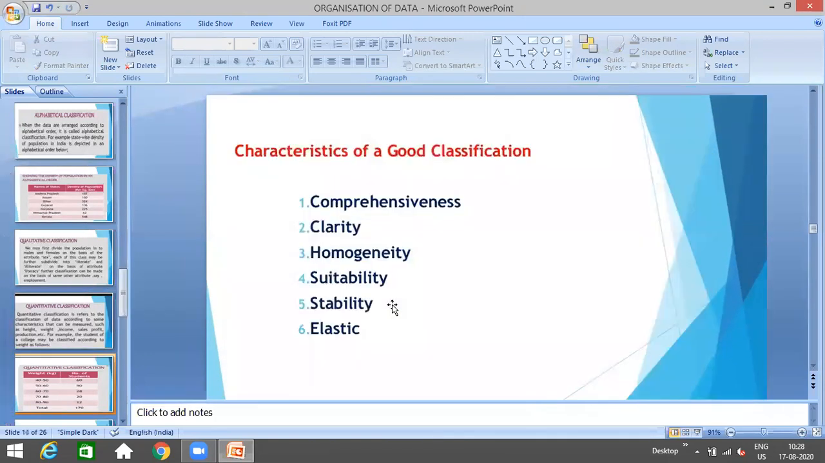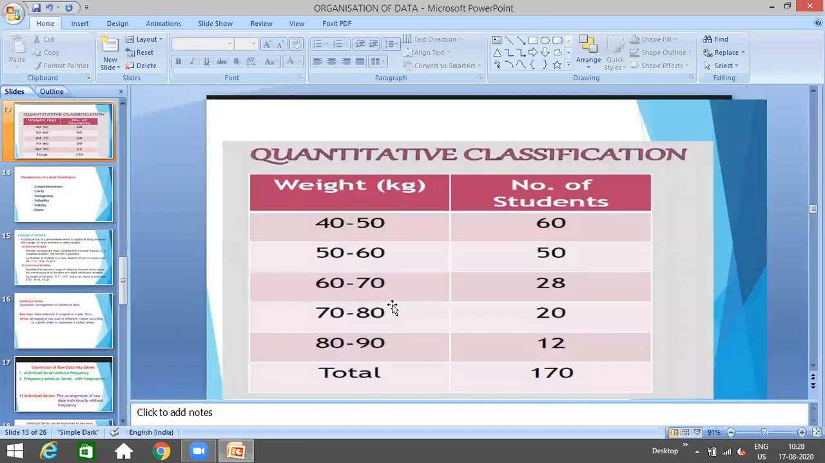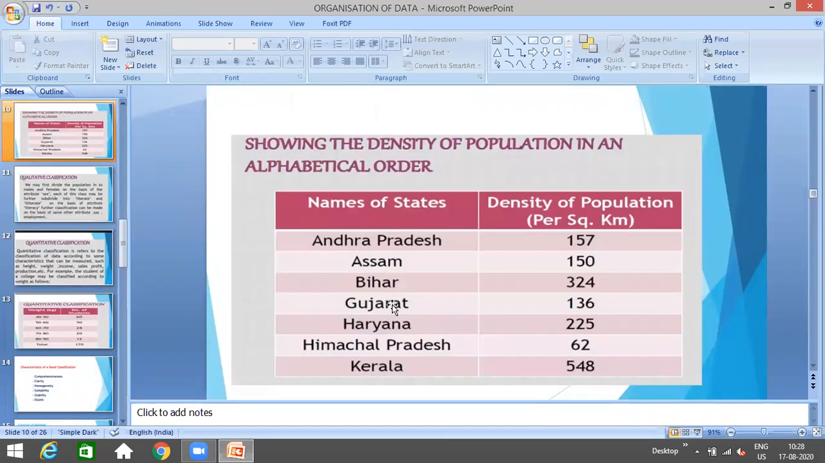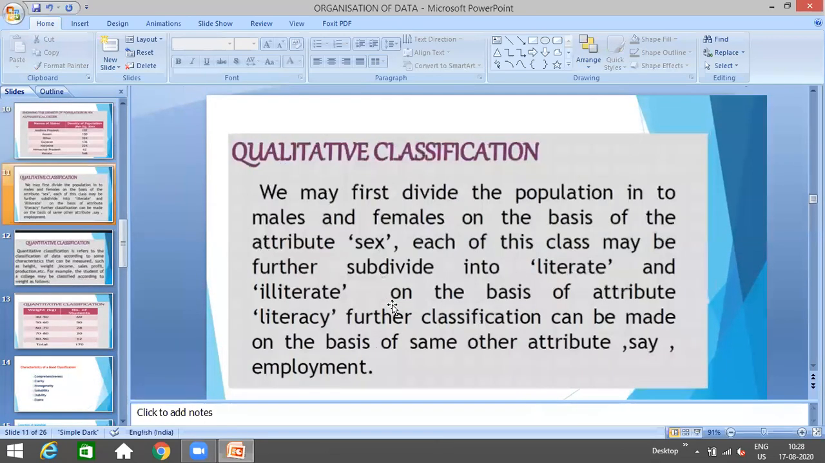Now let's talk about the next one. The next one is the last, qualitative classification. Qualitative means whenever we are classifying the data on the basis of some quality or attribute. Please note the words, on the basis of some quality or attribute. That is known as qualitative classification.